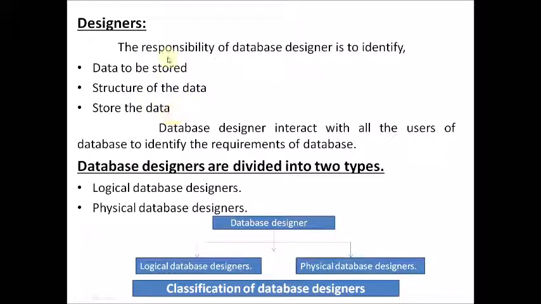He is the person responsible for identifying the data to be stored, and he is going to find the structure of the data, in what kind of structure we need to store our data. He is also the person to store the data without making any mistakes.